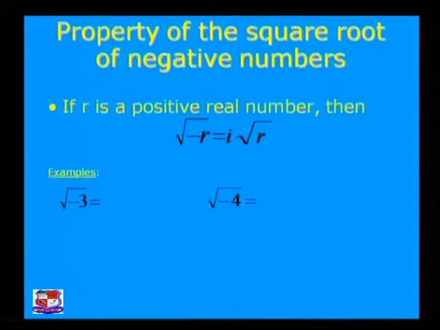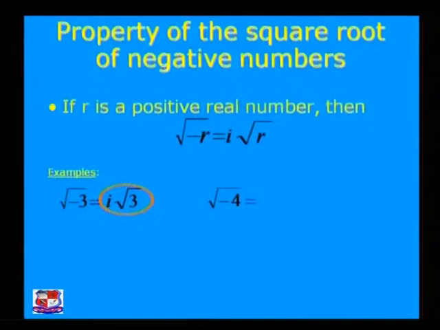Okay, let us look at some examples. If you want to find the square root of minus 3, then minus 3 is equal to 3 into minus 1, so you can write the square root of minus 3 is equal to i into root 3.